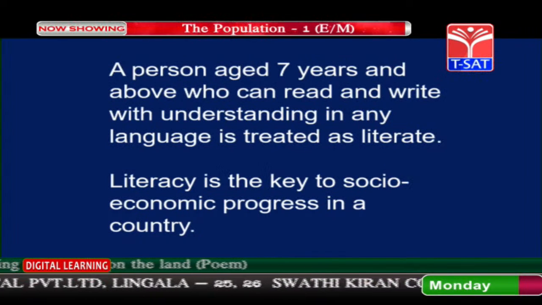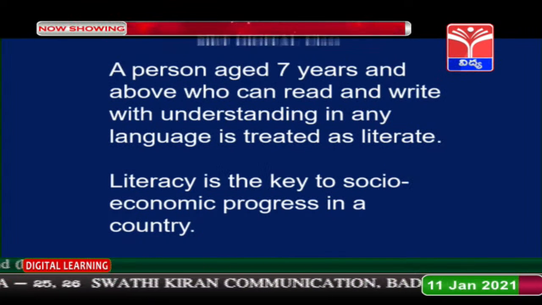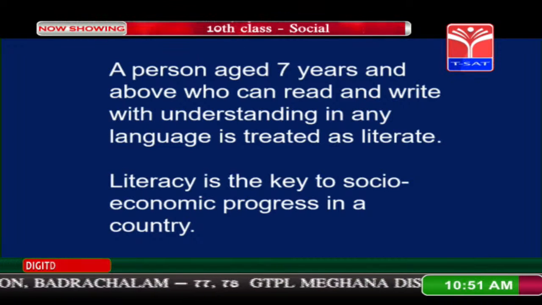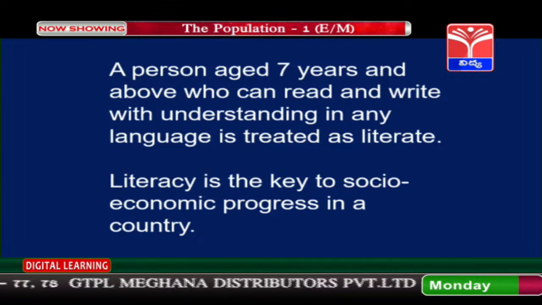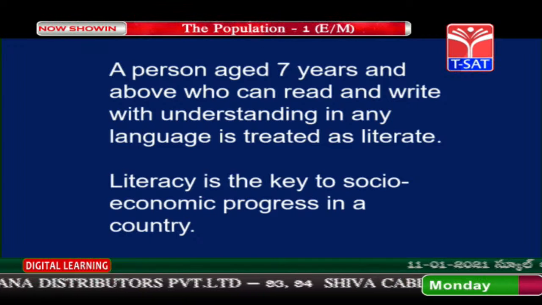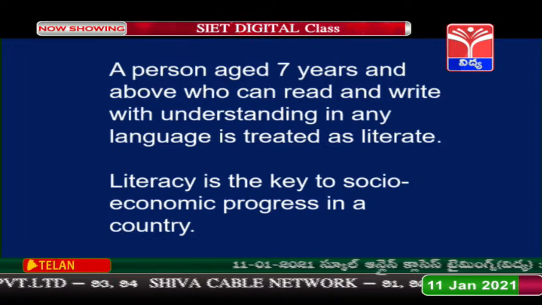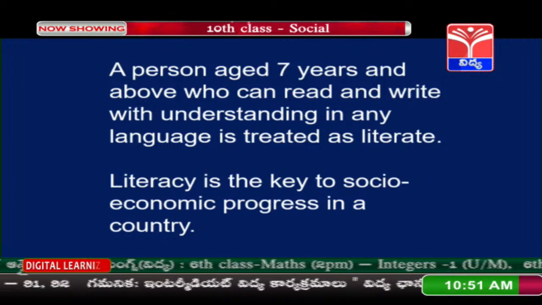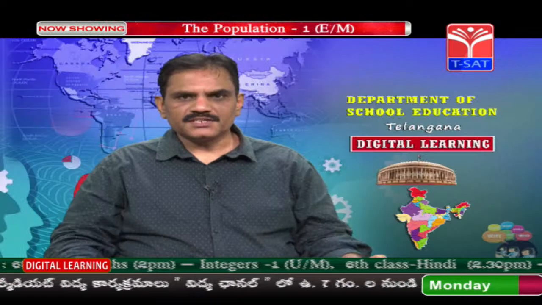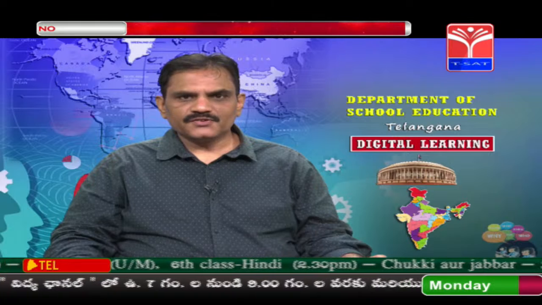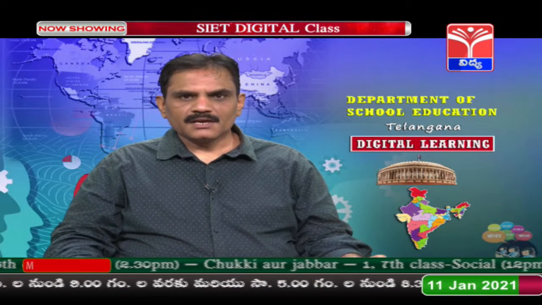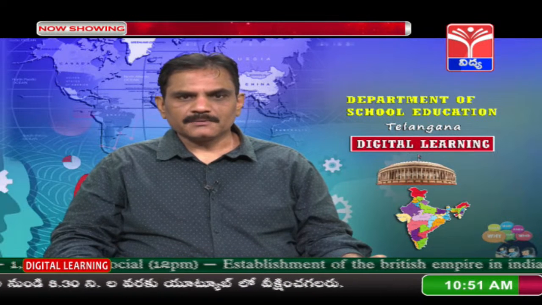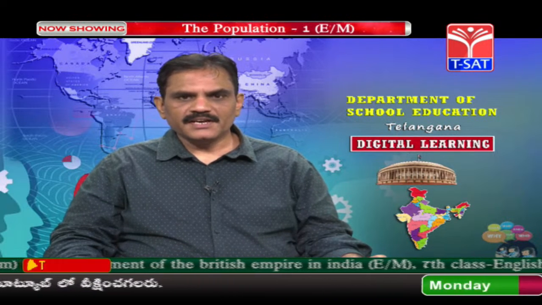A person aged 7 years and above who can read and write with understanding in any language is treated as literate. Literacy is a key to socio-economic progress in the country. Wherever literacy is very good, whether in any country or any state, we can see that economic as well as social progress is there. Let us analyze this situation: the literacy rate in India.